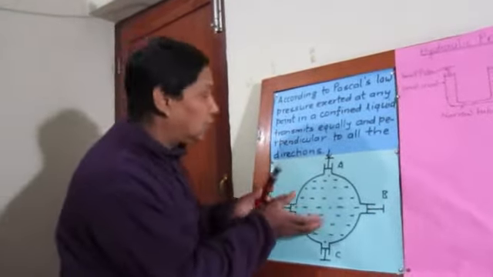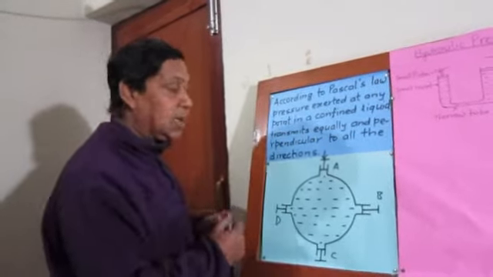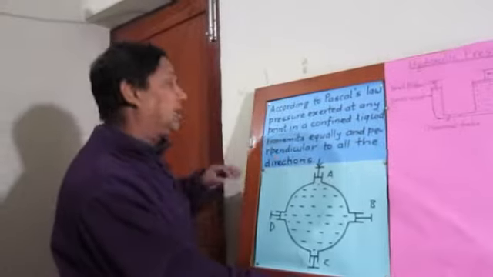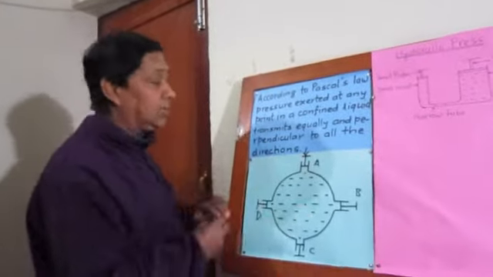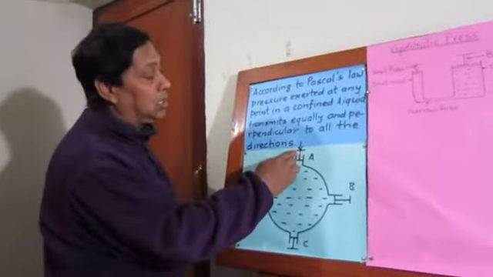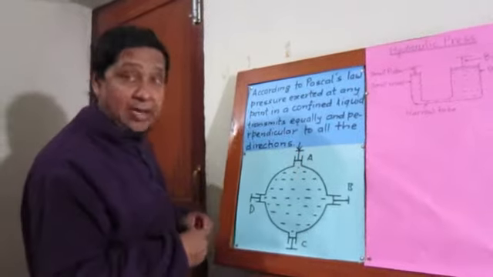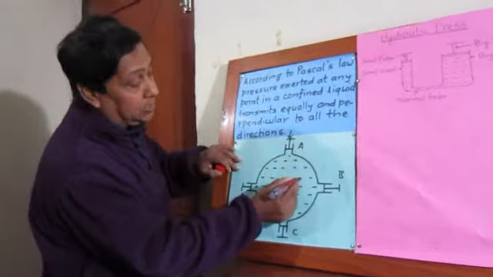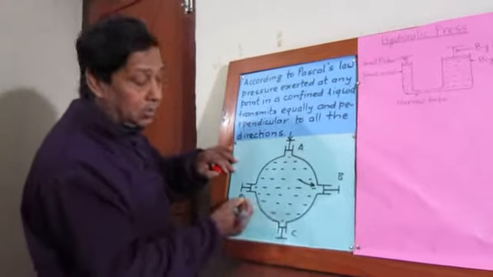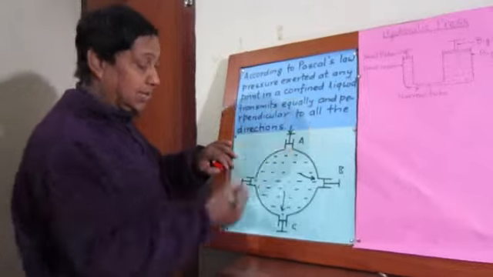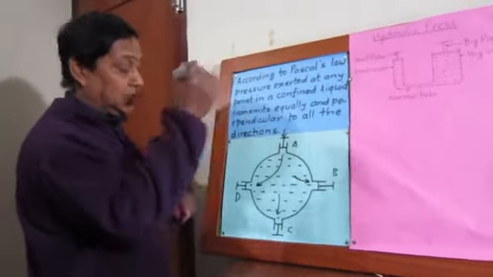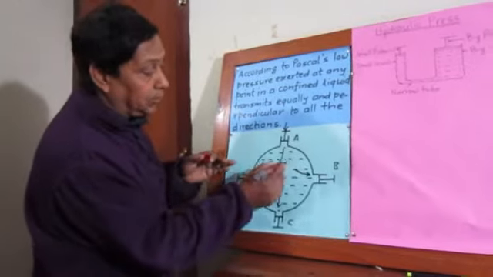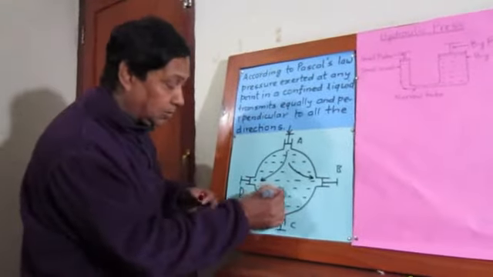Now, what are we going to do? We are going to prove Pascal's law. What it says: pressure exerted at any point in a confined liquid transmits equally and perpendicular to all the directions. Let's say we are applying force on this piston A. Then Pascal's law says that the same pressure transmits to B also, the same pressure transmits to C also, and the same pressure transmits to D also. According to Pascal's law, the same value of pressure will transmit to all the remaining holes.